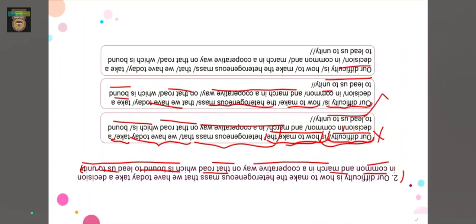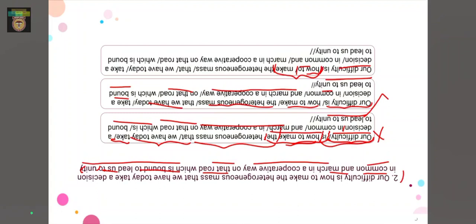Our difficulty is how to. So what's wrong here is we don't say just how to, we say how to make as a whole sentence. We don't say, our difficulty is how to make, because it would just mean we are going through the sentence word by word. That's not the correct way of going through this sentence while pronouncing. So this option is wrong.